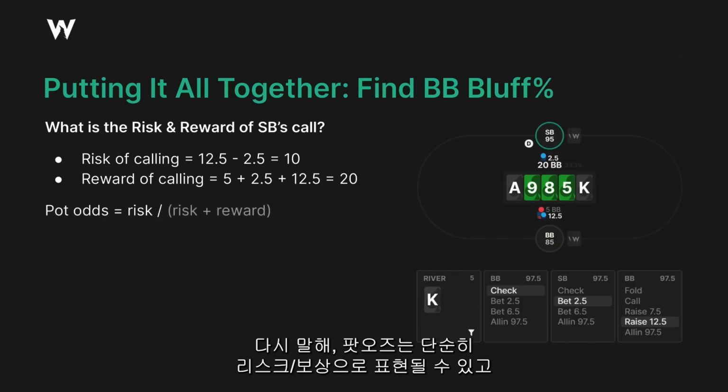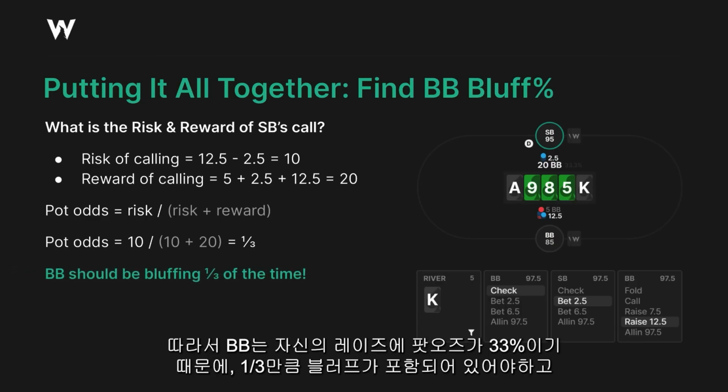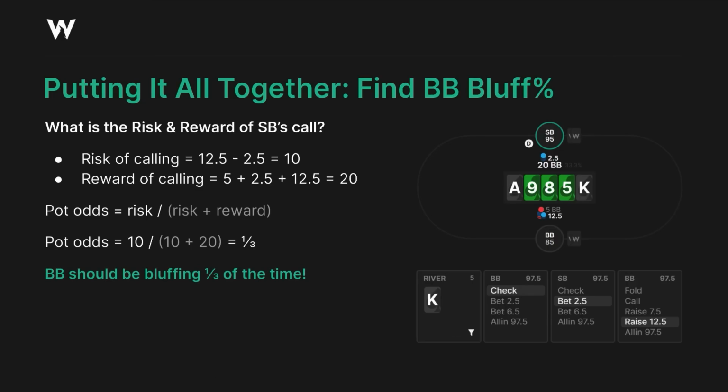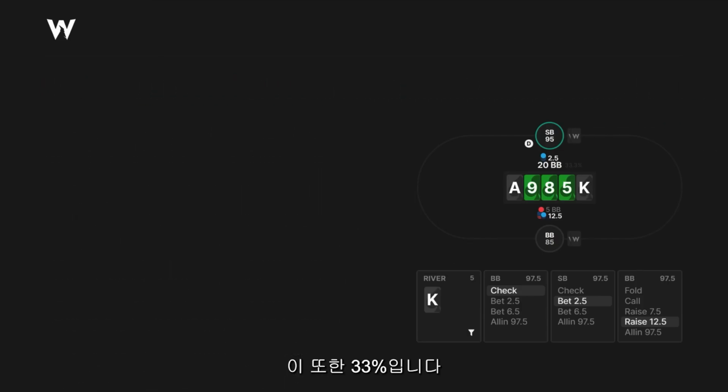Pot odds, again, can be expressed as a simple risk-reward calculation. 10 divided by 10 plus 20, 10 over 30, 1/3. So, big blind should be bluffing 1/3 of the time because the pot odds are 33%. And if we want to find the break-even point of a bluff catcher, well, it's 33%.